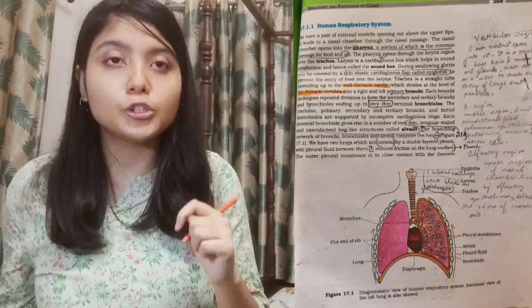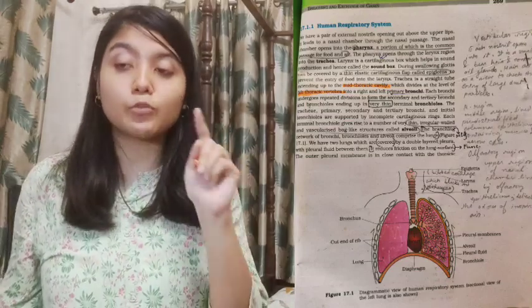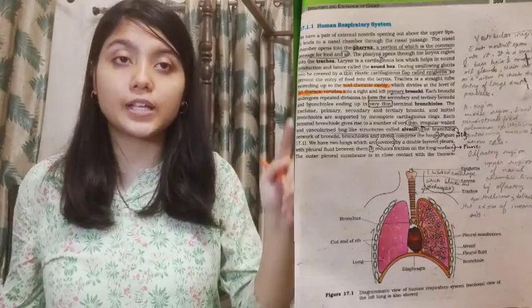I would like to mention this line, that is the function of the pleural membrane and the function of pleura. And also this one line which is very important for the statement based questions, that is the branching network of bronchi, bronchioles and alveoli comprise the lungs. It's very important for your statement based questions. And the function of pleura, pleural fluid between them, is to reduce friction on the lung surface.